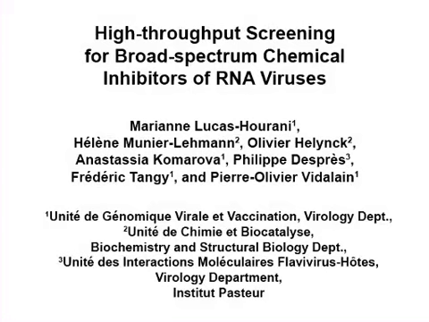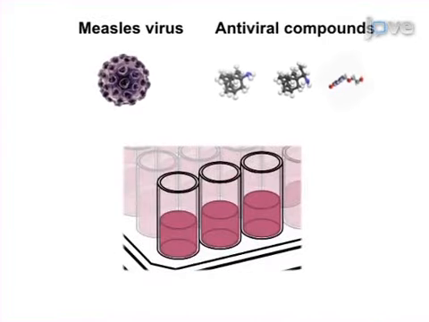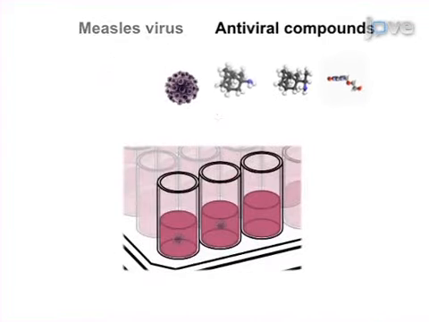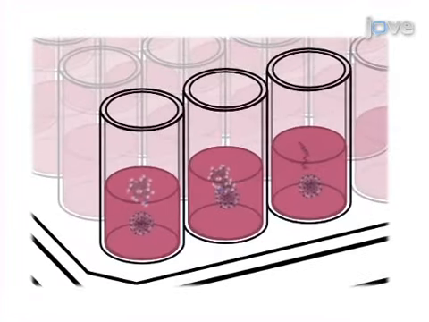The overall goal of this procedure is to isolate broad-spectrum antivirals from chemical libraries using a combination of in vitro cell-based assays. This is accomplished by first selecting compounds that inhibit the in vitro replication of a recombinant strain of measles virus that encodes luciferase as a reporter.